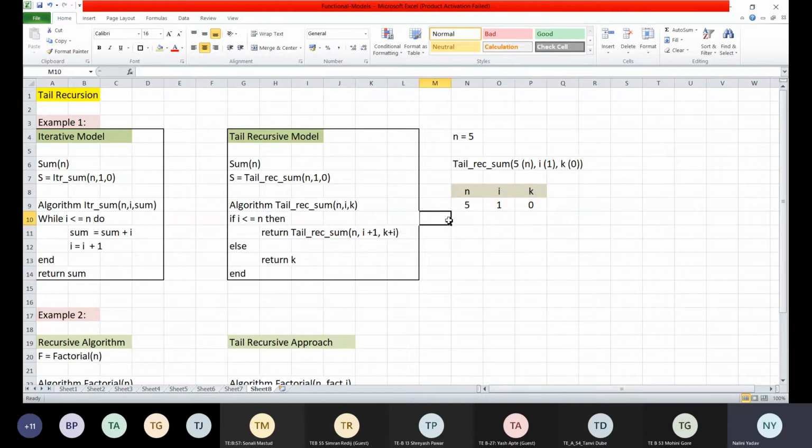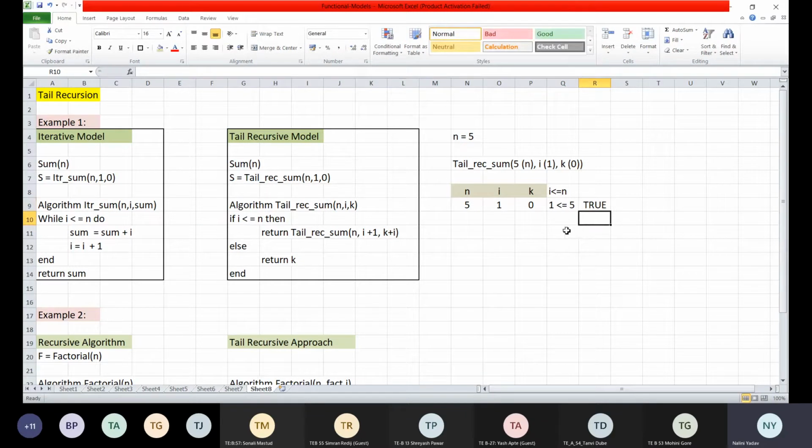Correct. Now in the next iteration, see what I say, if I is less than or equal to n. What is my condition? I is less than or equal to n. What is the value of I? 1. 1 is less than or equal to 5. N is 5. Is it true?